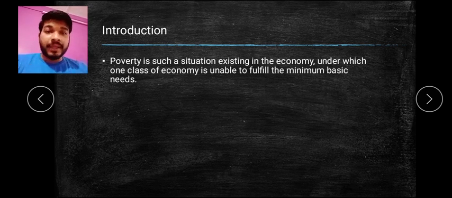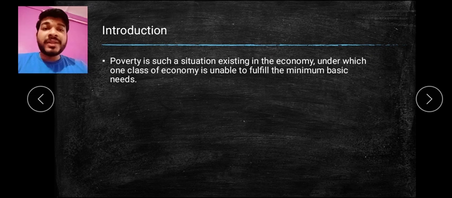Because of income inequality. The major reason is income inequality. Because of that, the poor people are not able to satisfy their basic needs, whereas rich people live a comfortable and luxurious life. Because of income inequality, this has been going on in every economy. It is not only in our economy, but in all economies.